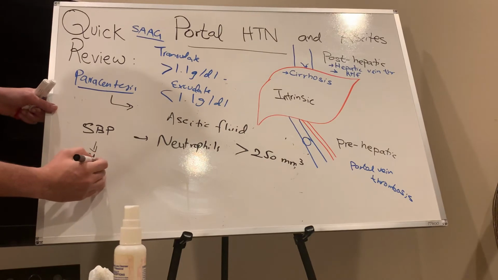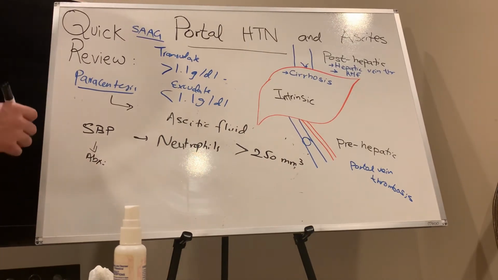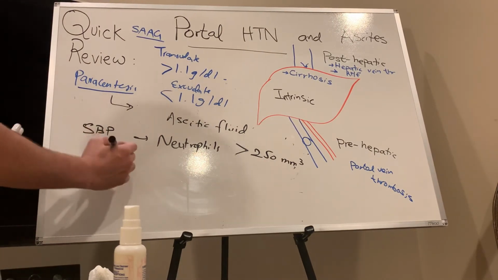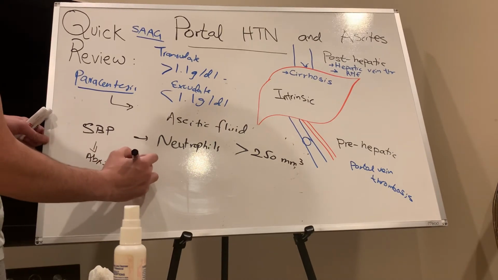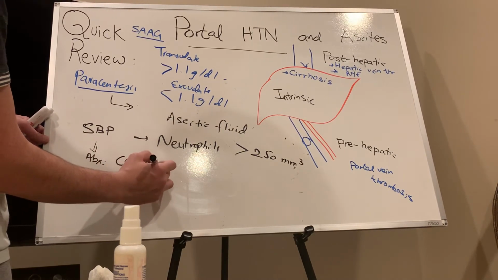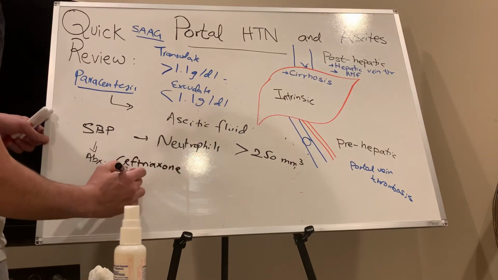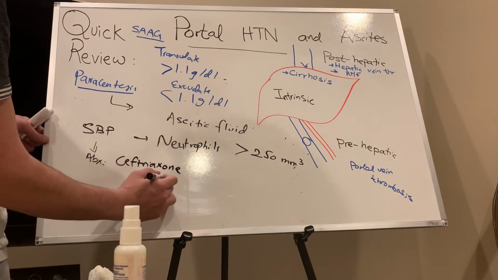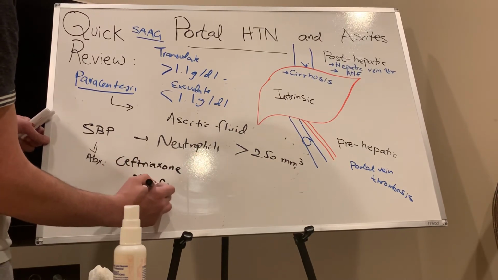Right. Okay. People often confuse the prophylaxis versus the treatment. Yes. So the antibiotic is ceftriaxone, or you have a choice, cefotaxime. Nice.